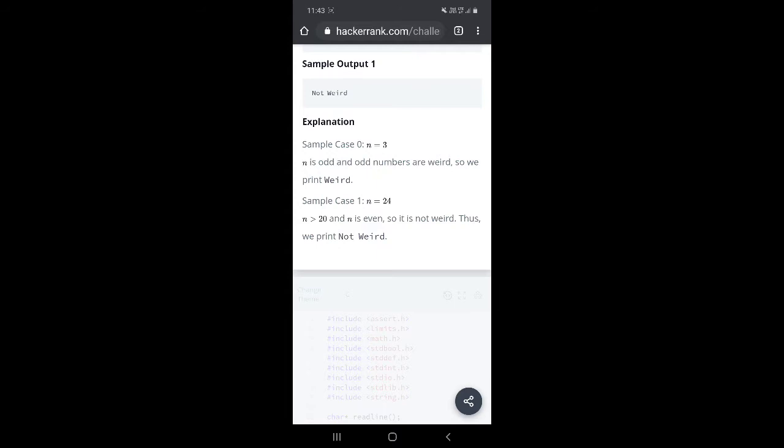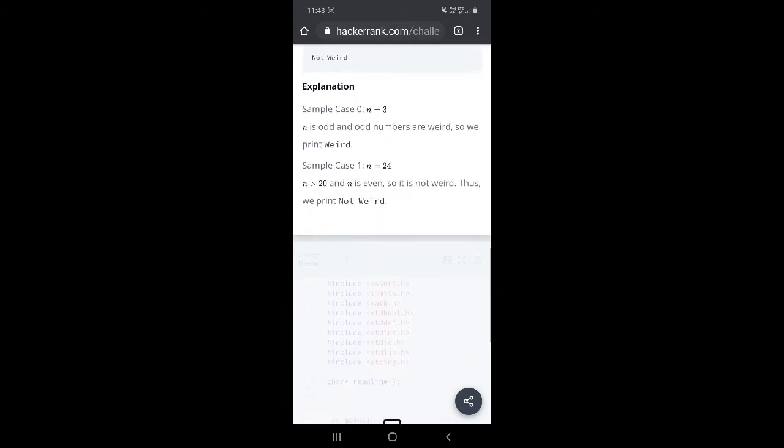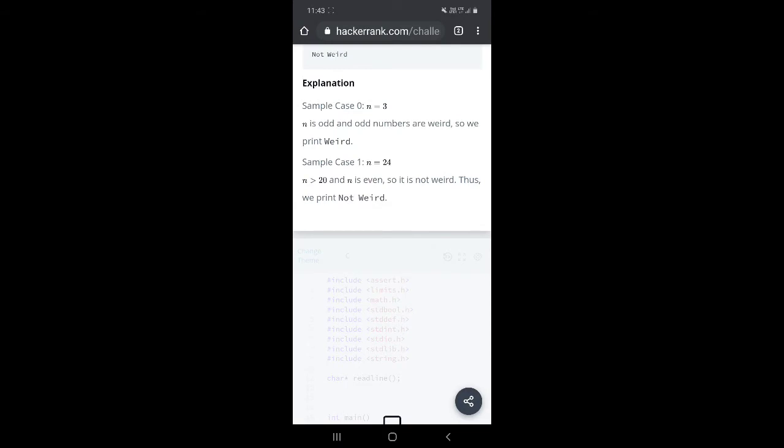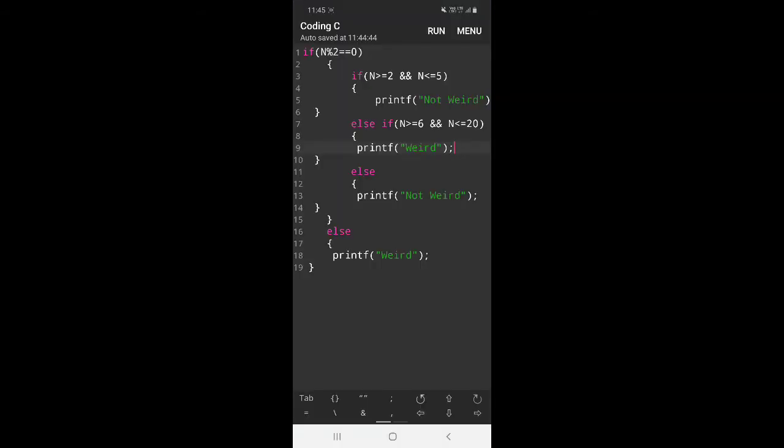Now, let's get into the coding part of the program. In this program, we are solving the conditional statements only. As per the conditions, the program is coded for Weird and Not Weird, according to the numbers that the user enters on the output screen. We cannot run the conditional statement alone in a compiler, so we need to paste it into the full program on Hackerrank's official website, so that we can run the program to check if there is any error during the output. I've also provided the code below in the description box.